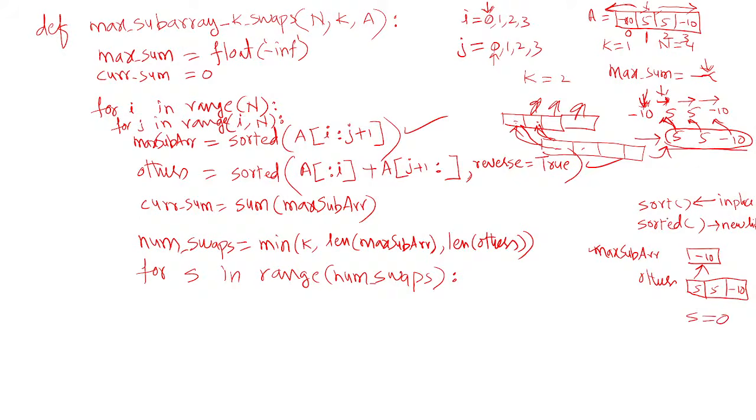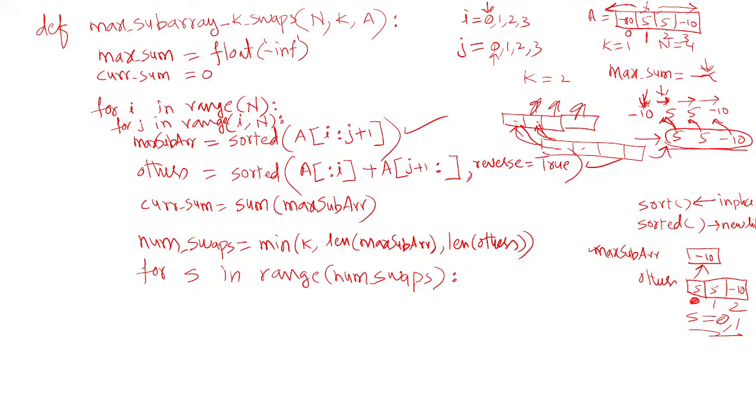Only one swap, so that's why the highest element will always be present in others at index 0 only. If the number of swaps is 2, then the s value may be 0 and 1. So two elements will be present in the first two positions in others. Others is in descending order, so always the highest two elements will be present in the first two locations. Only those two elements we are swapping in this case. So this is how the loop runs.